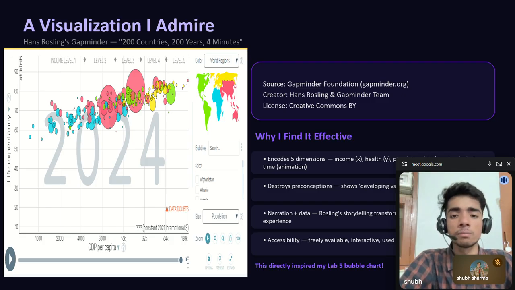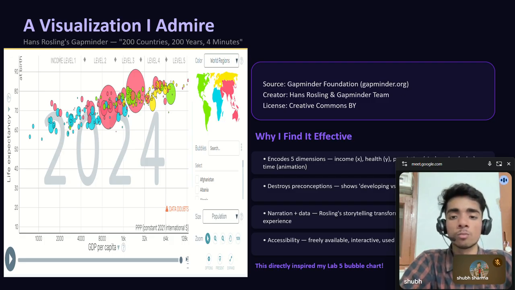What makes it brilliant is that it encodes five dimensions into one chart. Income on x-axis, health on y-axis, population as bubble size, region as color, and most impressively, time as animation. You can watch 200 years of global development unfold in real time.